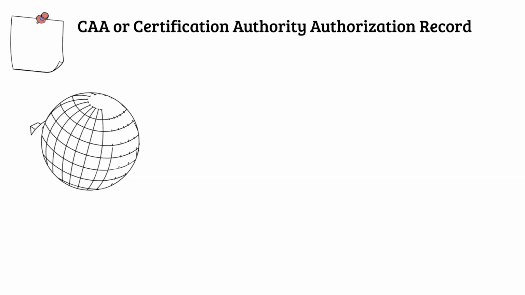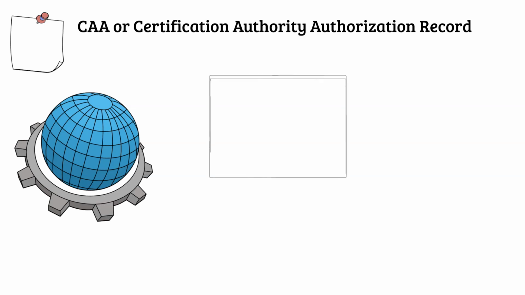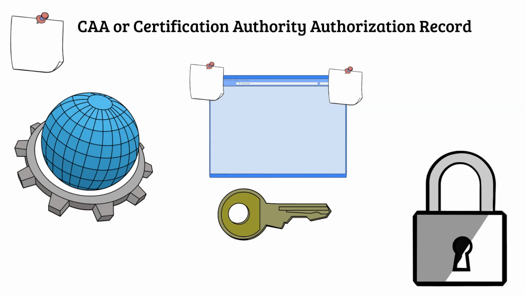Similarly, we have CAA or Certification Authority Authorization Record. This specifies which certificate authorities are allowed to issue certificates like SSL/TLS for a domain. A certificate authority is an organization that verifies website identities and links them to cryptographic keys by issuing digital certificates. This enhances security by reducing unauthorized certificate issuance.